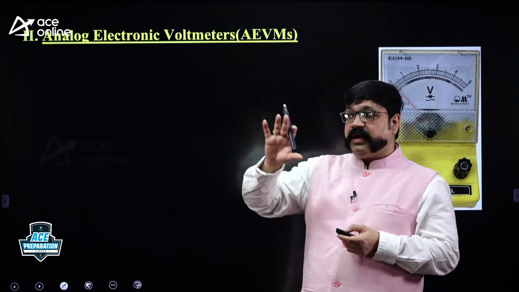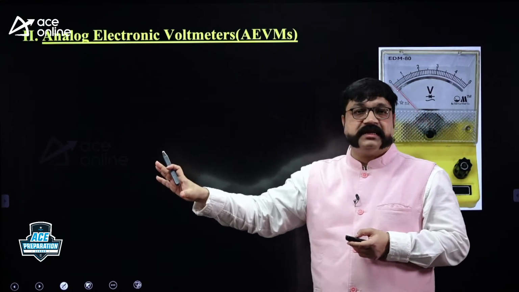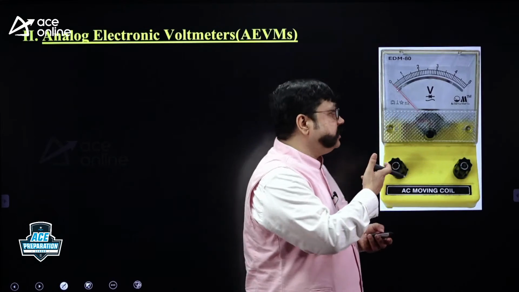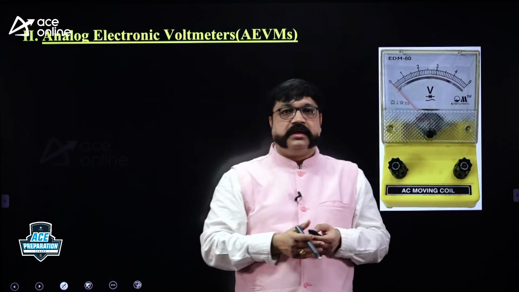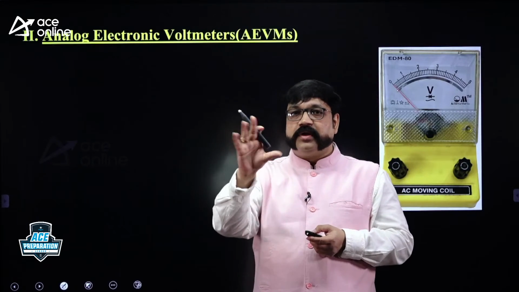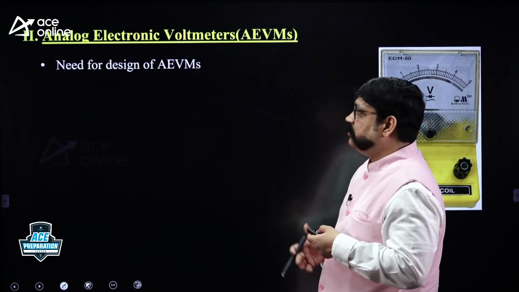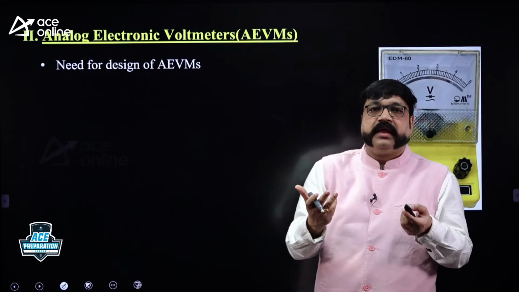So the question is, when a conventional DC meter and a conventional AC meter are available, what is the need for an electronic DC voltmeter and an electronic AC voltmeter? You need to start with that. You need to understand why there is a need for an electronic voltmeter.